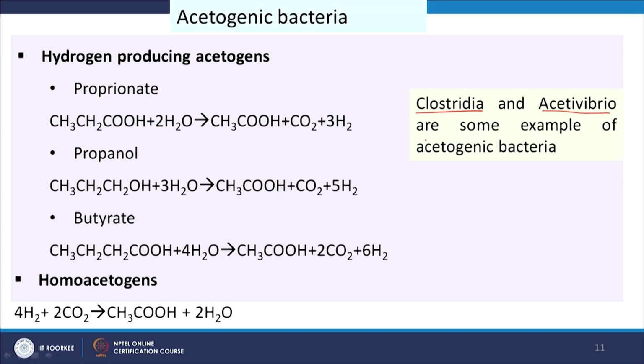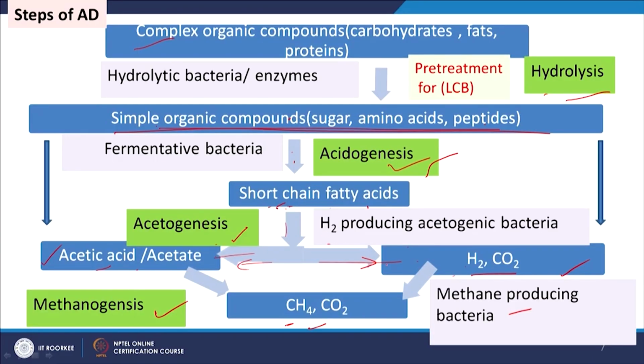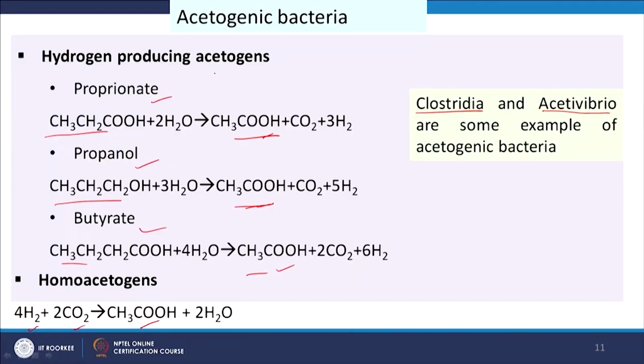These bacteria convert fatty acids to acetic acid. Then there are propionate to acetate, propanol to acetate, butyrate to acetate, and then homoacetogens are also available. Those convert H2 plus CO2 to acetic acid. Hydrogen producing acetogens also carry out these reactions.